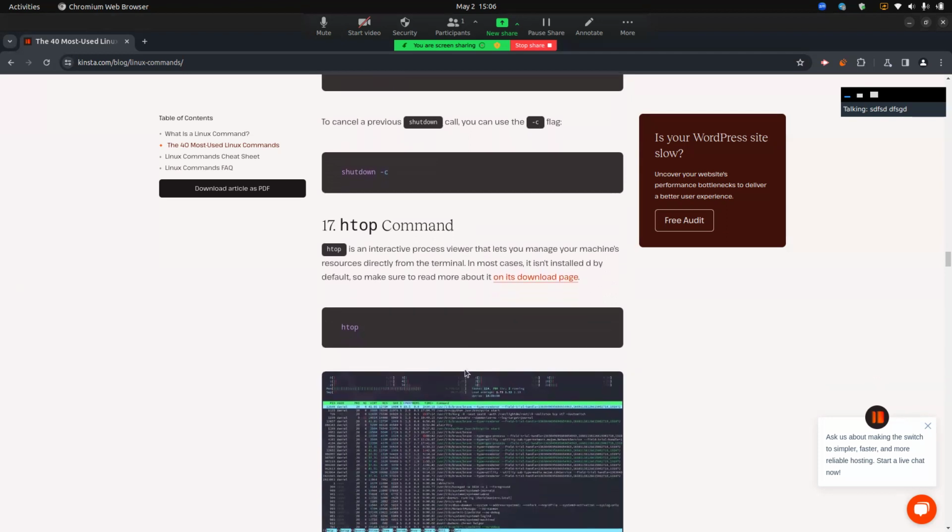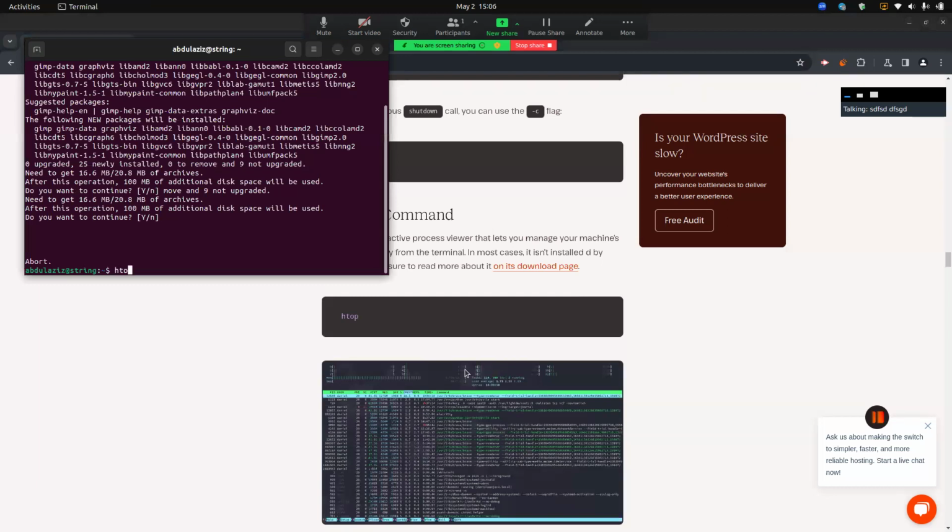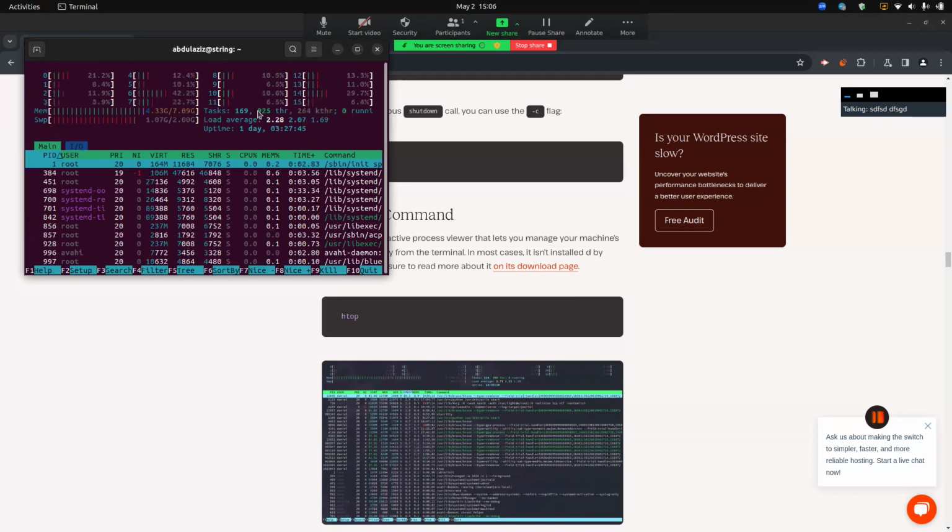htop is an interactive process viewer. Truth be told, htop is a very used and very useful command on servers, because htop can provide and manage your machine's resources directly from the terminal. In most cases, it is not installed by default. Right now if I write htop, it works on my computer, because I have already installed it, but it is not installed by default.